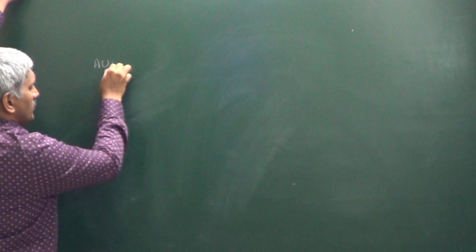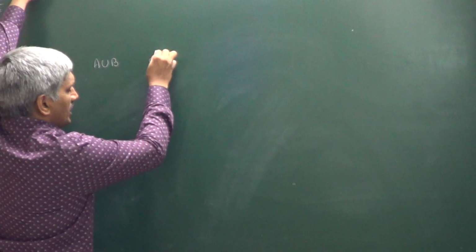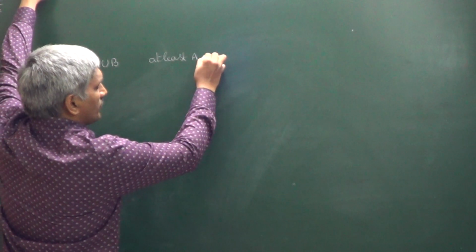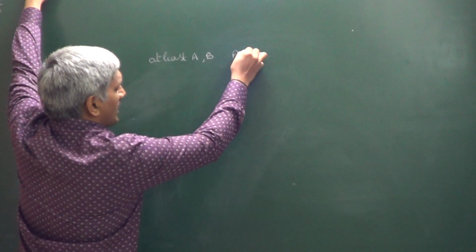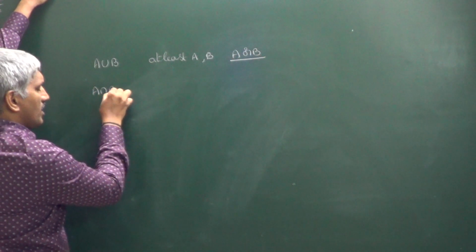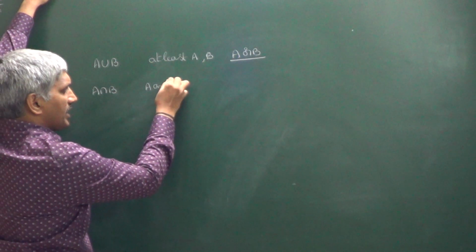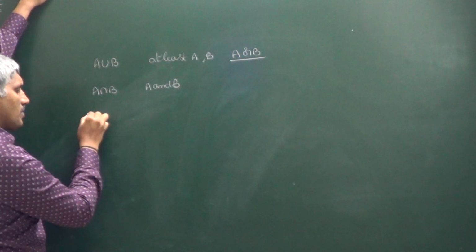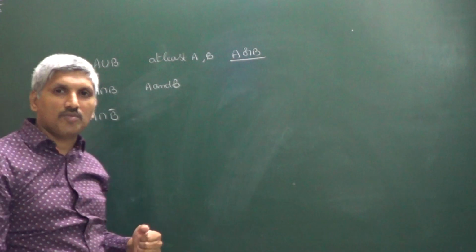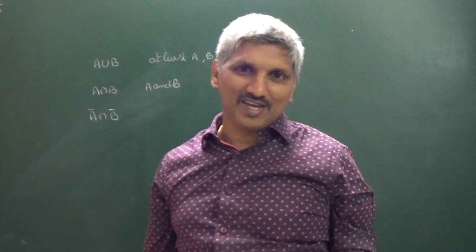So the next discussion here is, there are some set theoretic approaches. What represents A union B? A union B is equal to at least one of A, B, or simply we can say A or B. Next one is A intersection B, which means A and B. Can you say what represents A bar intersection B bar? A bar intersection B bar means neither A nor B, right?